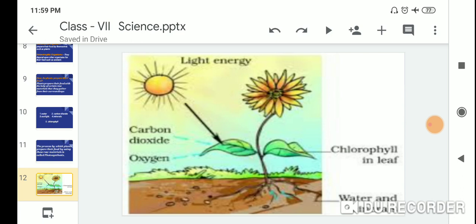In the picture: light, carbon dioxide, oxygen, chlorophyll, the leaf, water and minerals. This is a chemical reaction, and this process is called photosynthesis. It starts with light energy being converted to chemical energy in the leaves, in the presence of stomata.